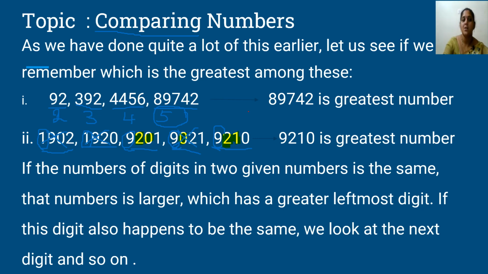1 is greater. So no need to compare the number in here. Now what is our greatest number among these 5 numbers? Yes, our greatest number is 9210.